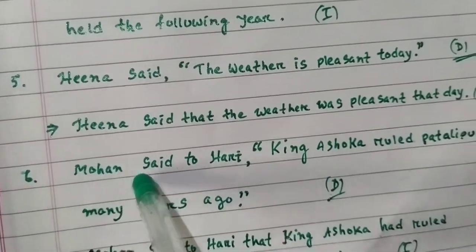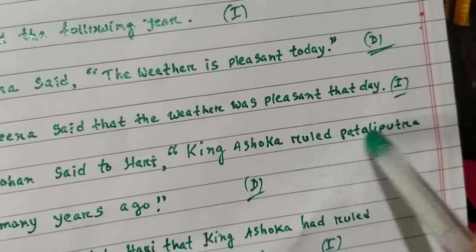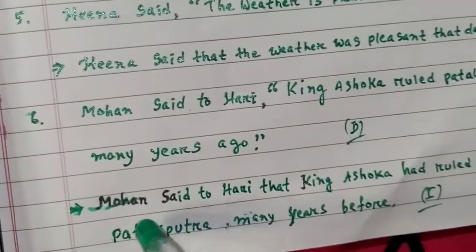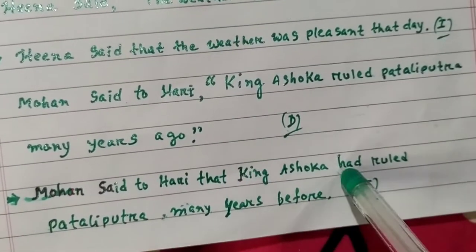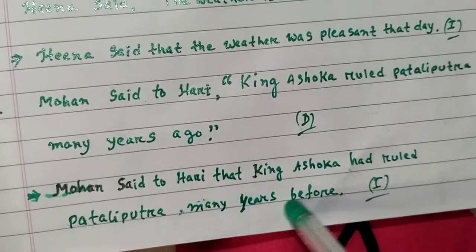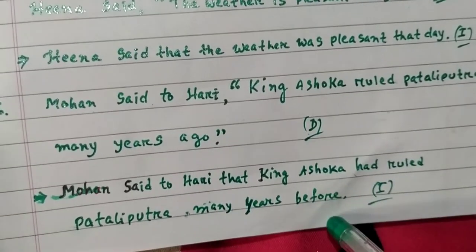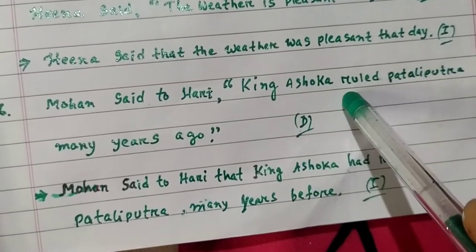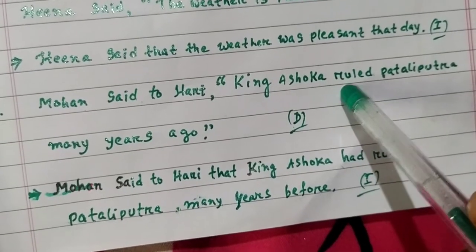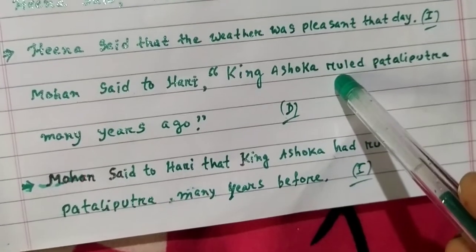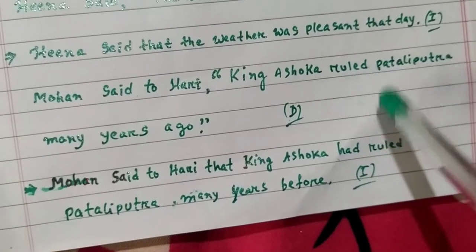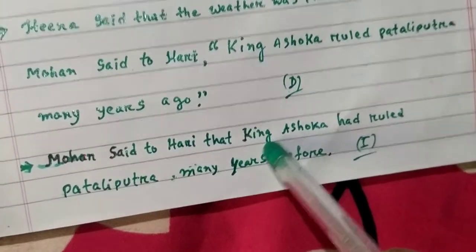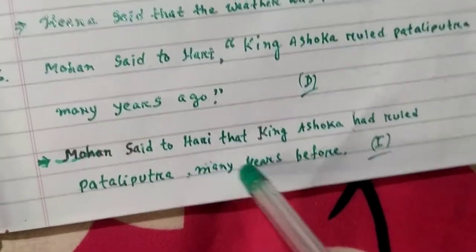Next, number 6. Mohan said to Hari, "King Ashoka ruled Pataliputra many years ago." Direct speech. So Mohan said to Hari that King Ashoka had ruled Pataliputra many years before. Ago becomes before here. So the reporting verb is in past tense, so the reported verb also changes, becoming past perfect tense here.